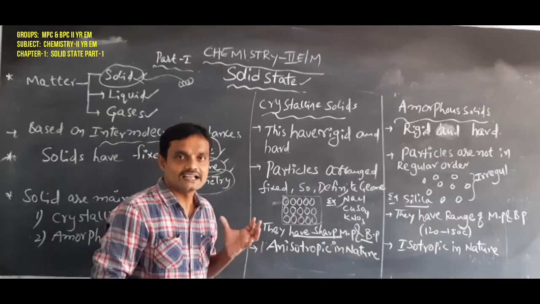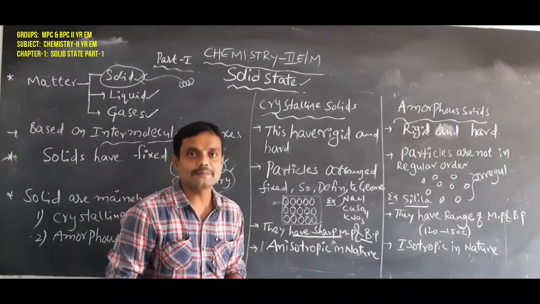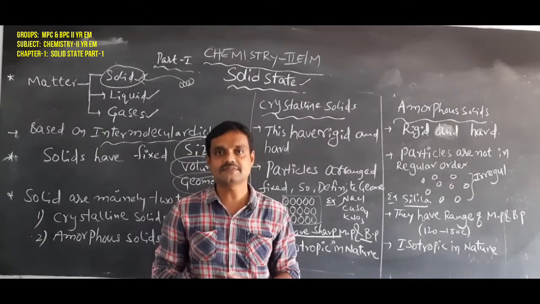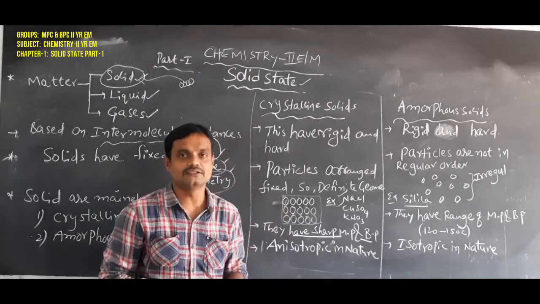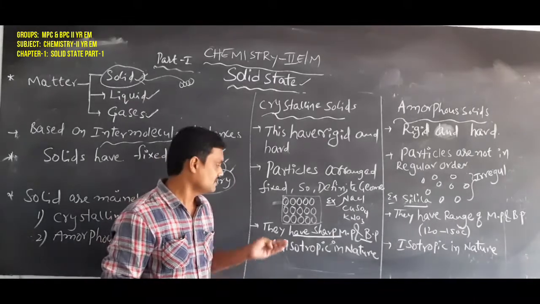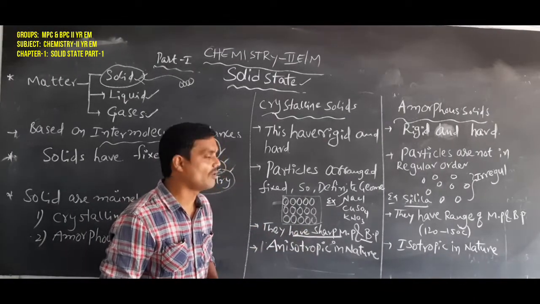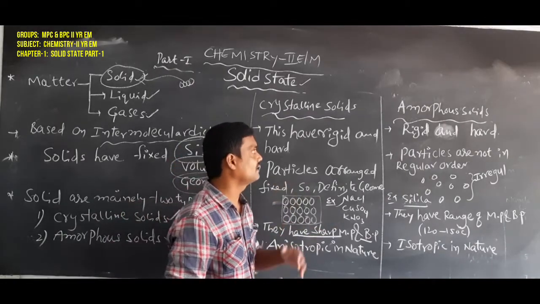That means the melting point may be 100 degrees Celsius. That means this is a fixed value. So they have sharp, fixed melting and boiling point values.